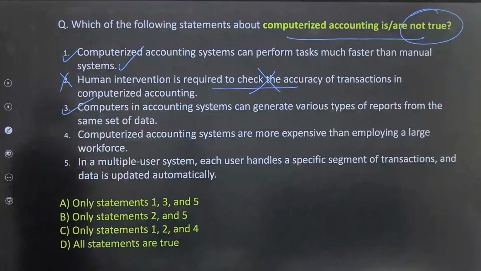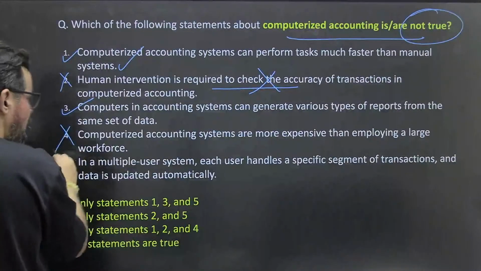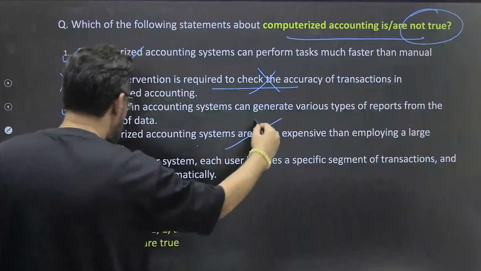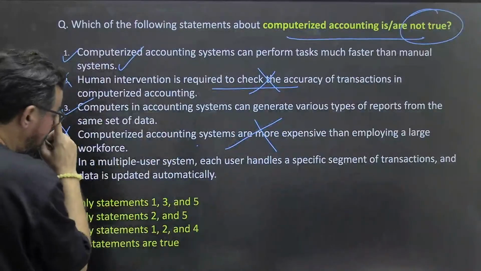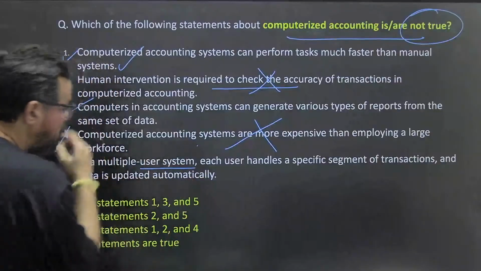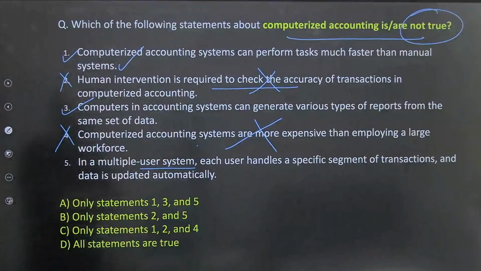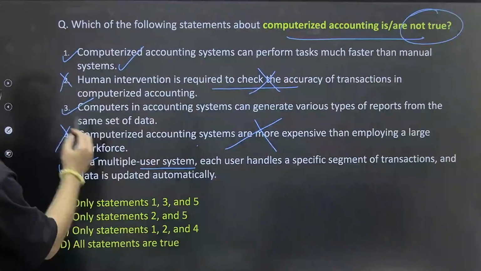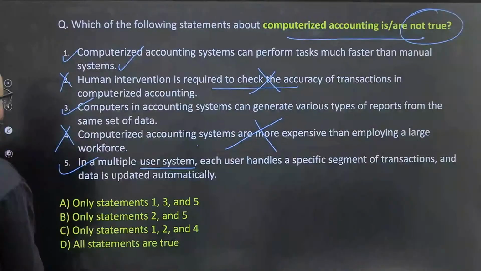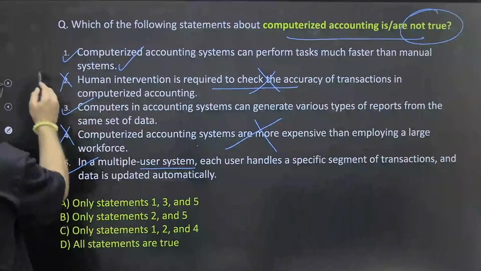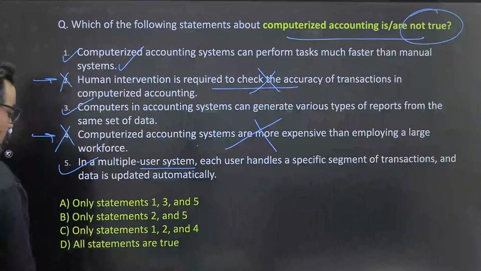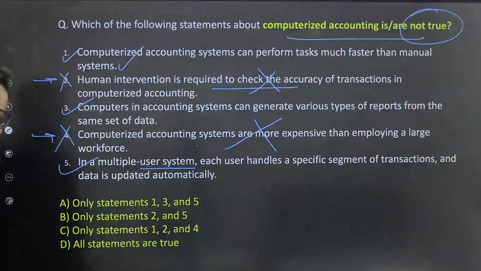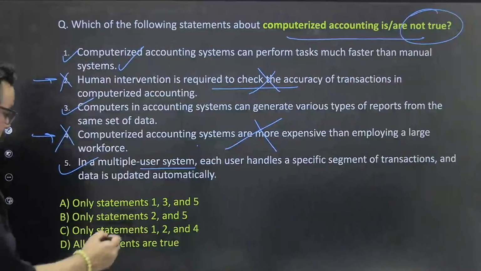Okay. Computerized accounting systems are more expensive than employing a large workforce. ठीक है. So statement 4 is 100% incorrect. They are less expensive. ठीक है. In a multiple user system, each user handles a specific segment of transactions and data, that is automation. ठीक है. So what we have to find out is the incorrect statement. Incorrect statements mean 2 and 4. ठीक है. 2 and 4 means these statements are wrong.